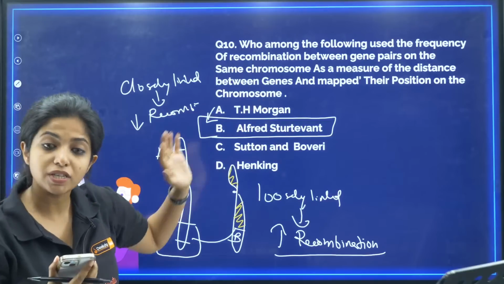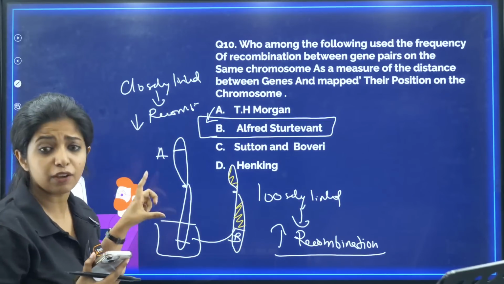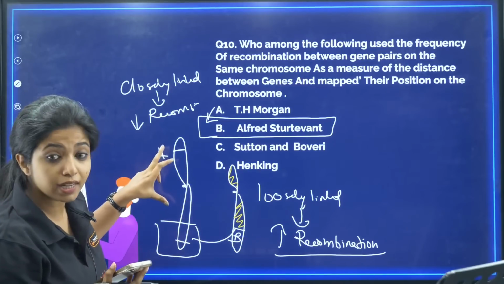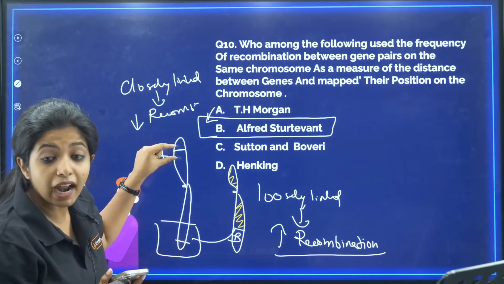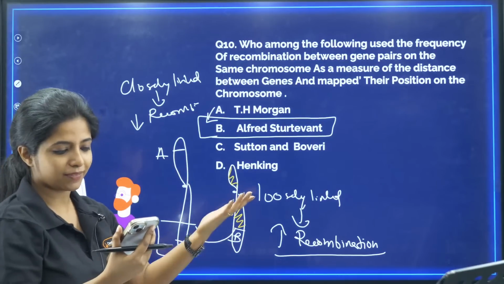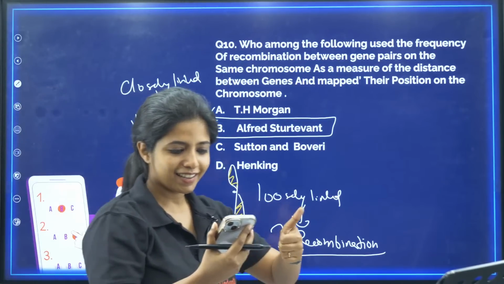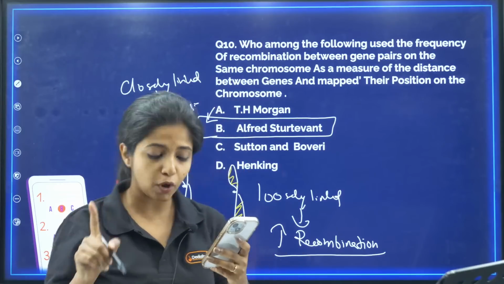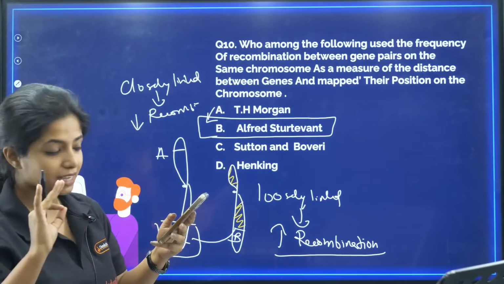So Alfred Sturtevant said that if I am able to calculate the recombination, and it is more, that means probably they are loosely linked, they are far away from each other, and in that way I can locate where the genes are. That is known as gene mapping. Okay, done? Two chapters: I am doing principles of inheritance and variation, and molecular basis of inheritance. I hope this is clear.